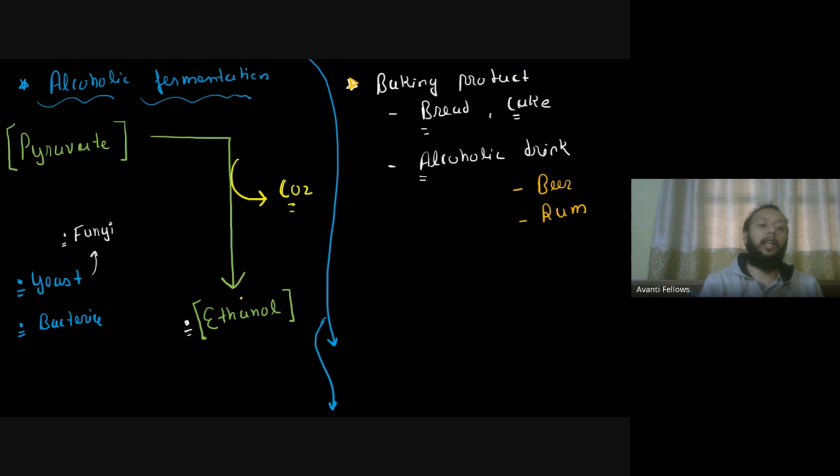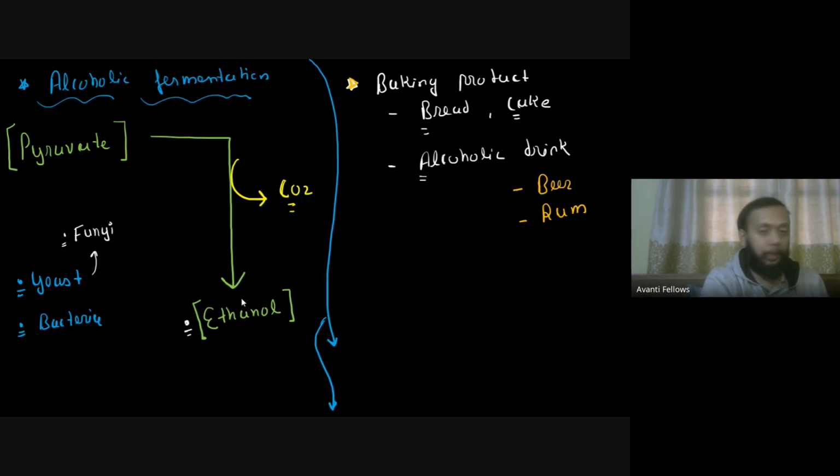And one more thing, this is all happening in the absence of oxygen. So let's assume you want to culture a large number of yeast for ethanol for medicinal purposes. Even for that, you have to ensure that there is no oxygen in the environment. You have to ensure that the surrounding where you grow them has no oxygen; only then can they grow. So you need to have that environment. Okay. So this should be clear to all of you. That is my alcoholic fermentation.